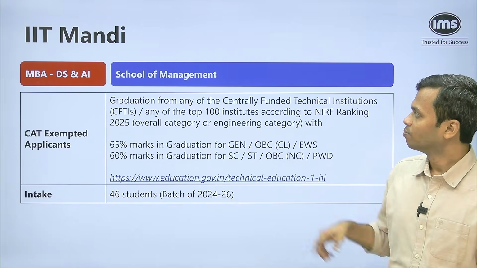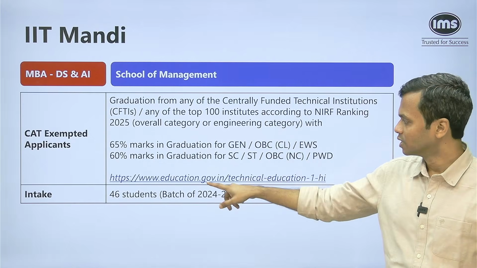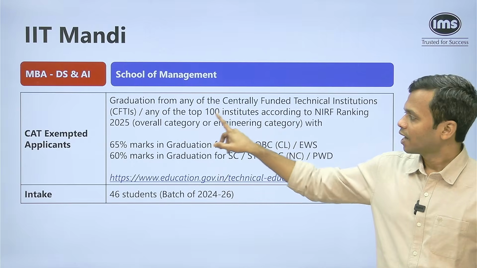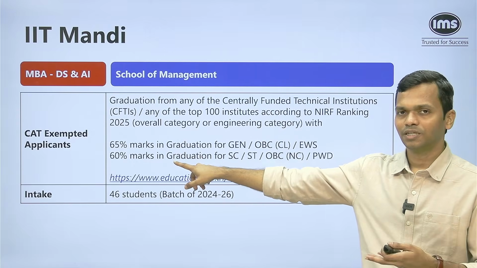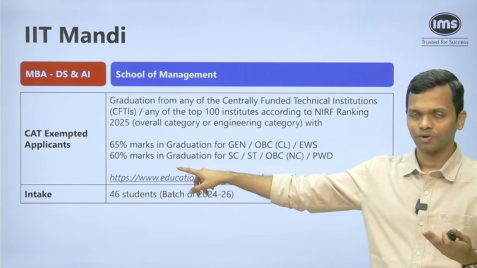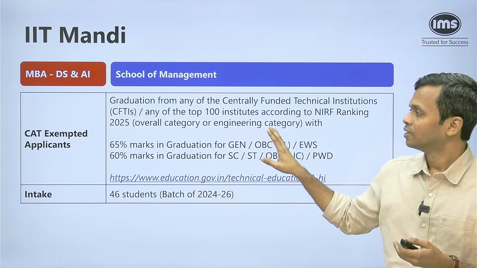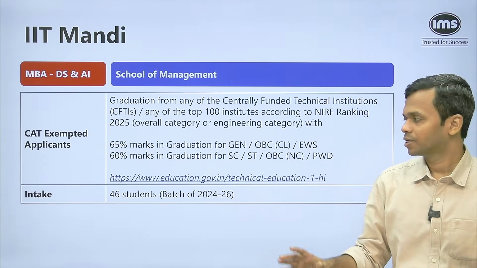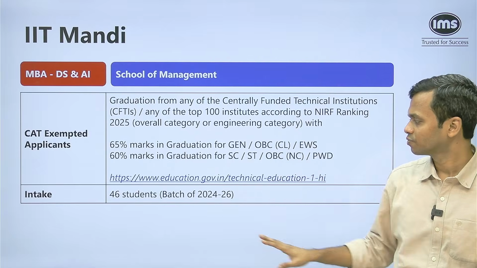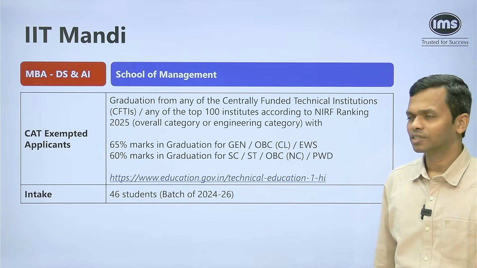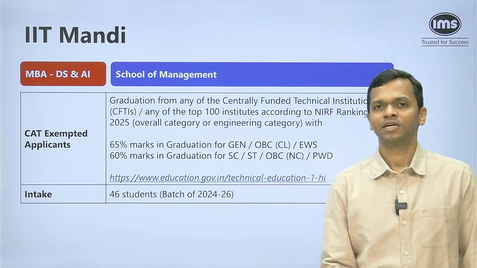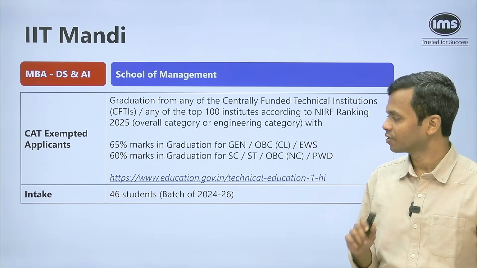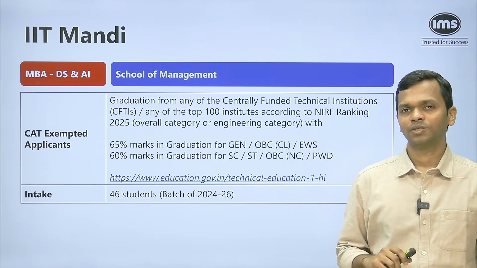But if you belong to these institutions, the list is given, you can check it out, and you have these percentages in graduation, 65 or 60 depending on which category you're from, then you are exempted from the CAT requirement. The intake is 46 students for the batch of 24-26. Sanctioned intake could be around 50 or 60. That is not given on the website, at least I could not find it. But the last batch had 46 students.